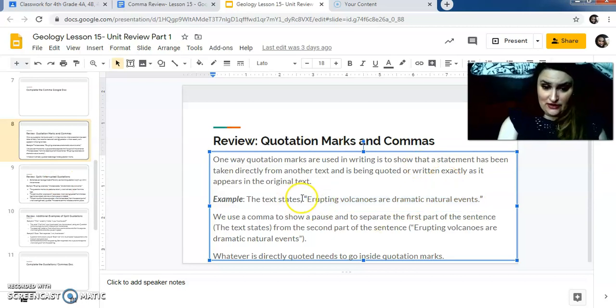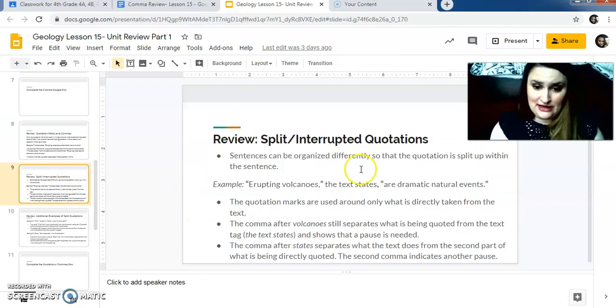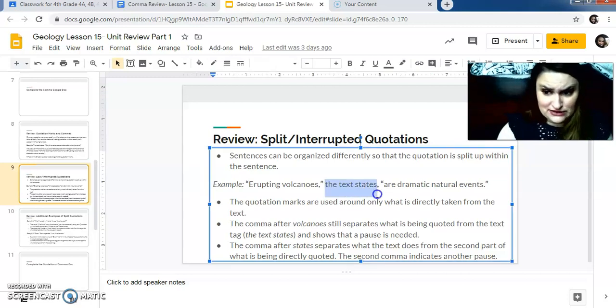This is pretty easy when it's not split, because this is a regular quotation, like a text tag that is pretty straightforward, but it gets a little bit more complicated when we have split and interrupting quotations, because we could take a pause and say, like this one, erupting volcanoes, the text states, are dramatic natural events. Now, remember, we only put quotation marks around what is actually being taken from the text or somebody is actually saying out loud. So nobody is actually saying out loud, the text states. So we're going to put quotes around erupting volcanoes and are dramatic natural events.